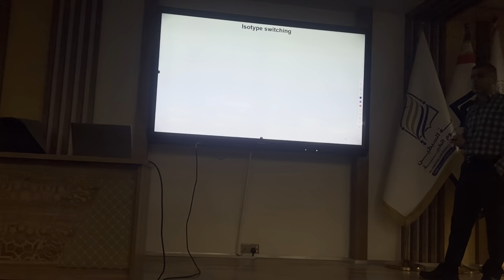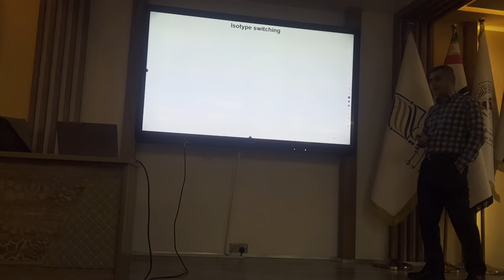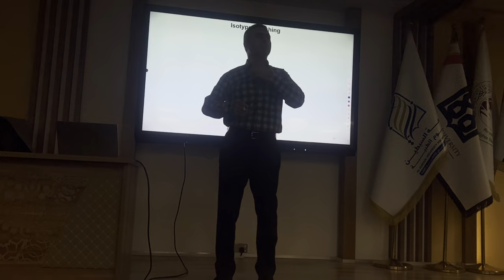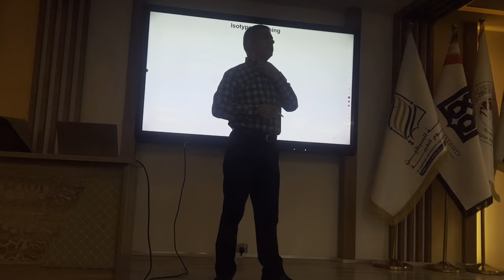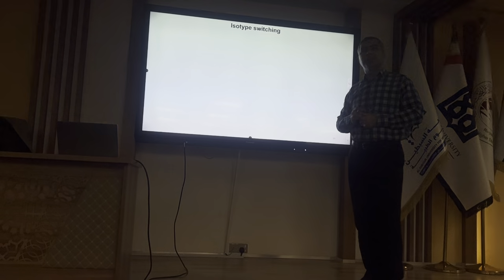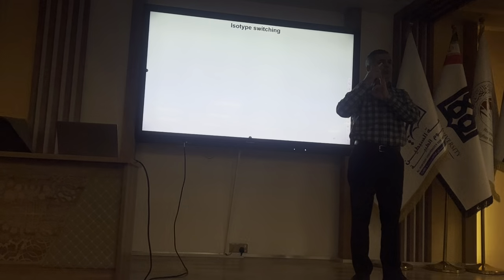So, for isotype switching, what is needed in B cells? Antigen recognition and T cell help.